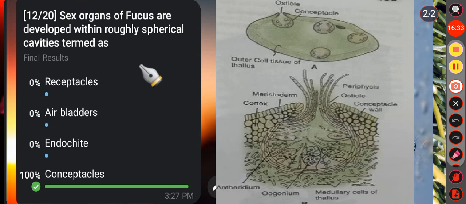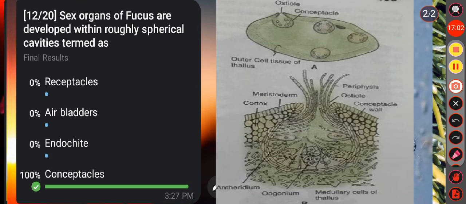Then see the other option, that is receptacle. The receptacle is a swollen conical structure, and each conceptacle lies in the superficial part of the medullary zone of the receptacle, right? Then in option B, that is air bladder. In Fucus, there are small bladder-like expansions filled with air. These swollen vesicles are called air bladders.